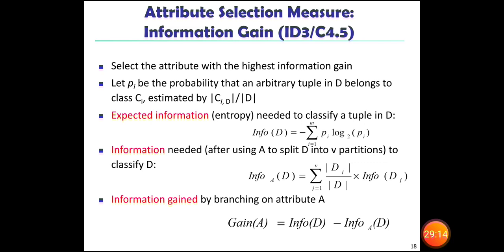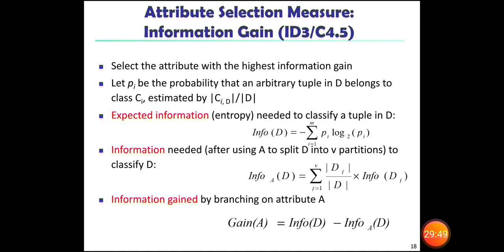Information needed after using A to split D into v partitions to classify D, again we have a formula, Info_A(D), equal to sigma j equal to 1 to v of |Dj| by |D| into Info(Dj). Here A is nothing but an attribute. And the same way we need to calculate information gain.